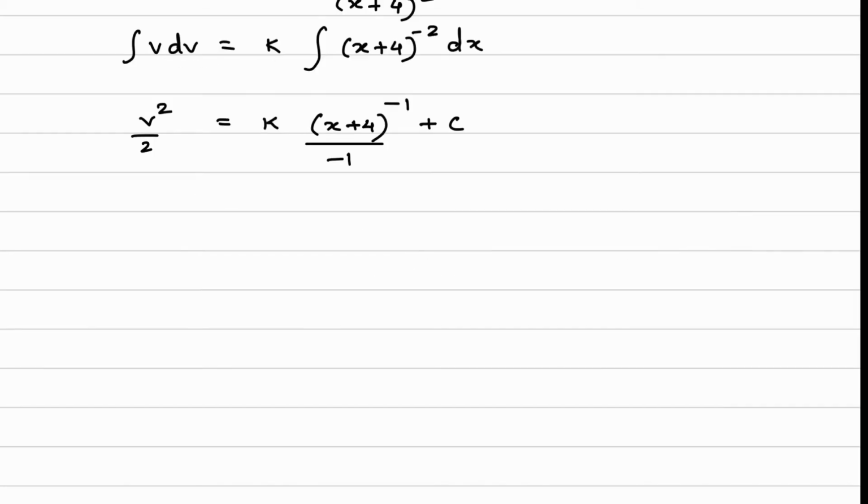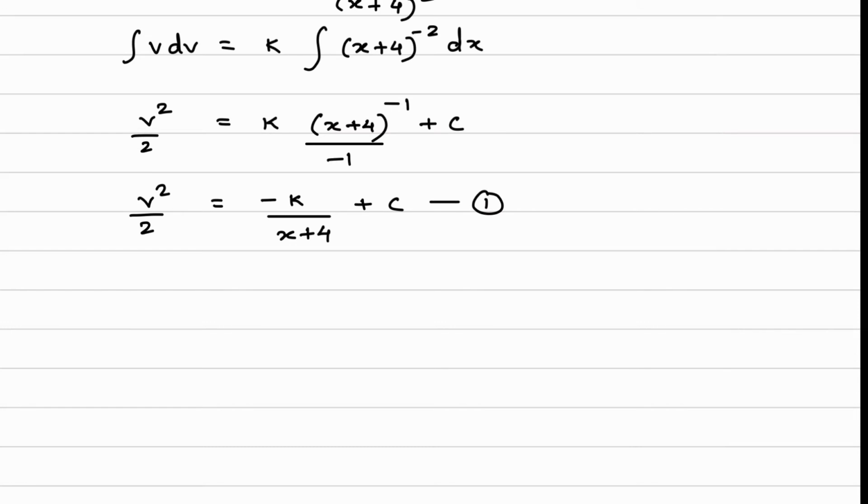Now from here we can write down v square by 2 is equal to minus k divided by (x plus 4) plus c. So this is equation number 1.